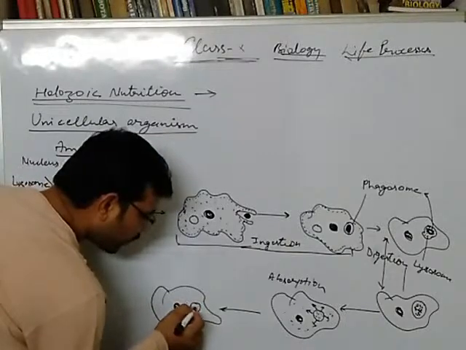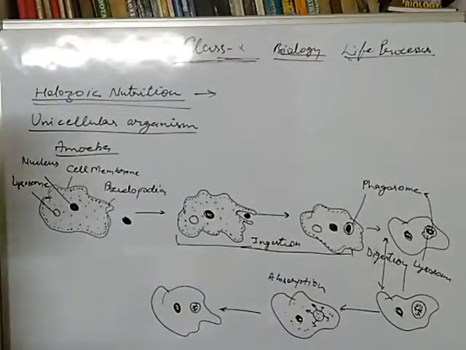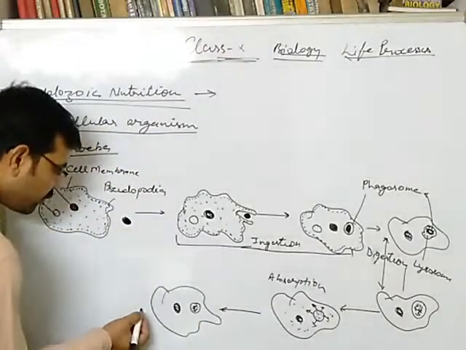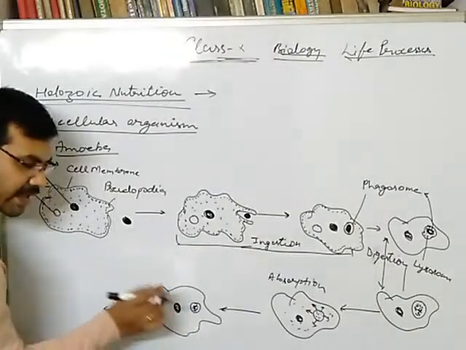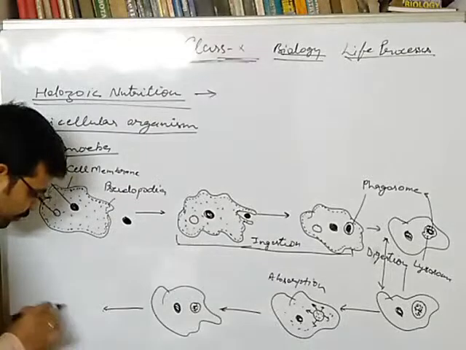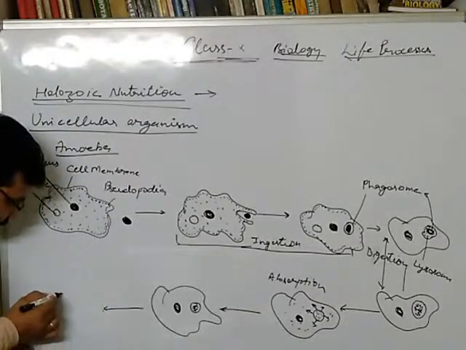And after that, the waste product is undigested food. Food which is undigested remains, which could not be digested. Now this food vesicle, meaning the vesicle containing undigested food, will fuse with the cell membrane.